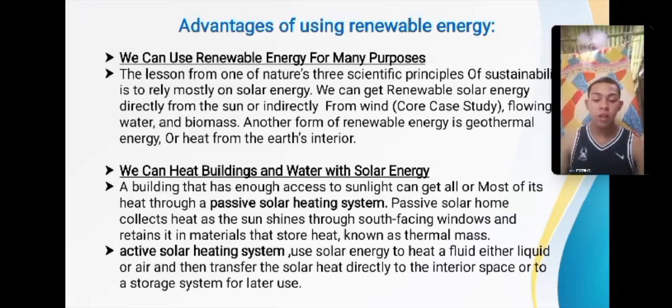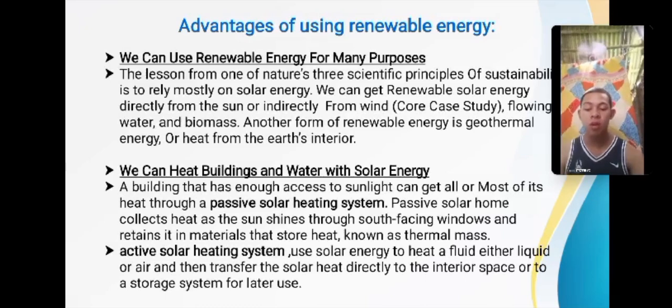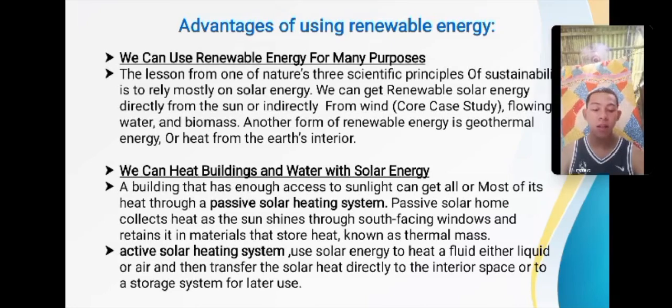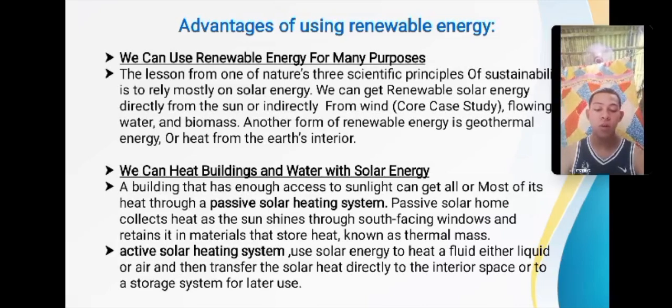Active solar heating systems use solar energy to heat a fluid, either liquid or air, and then transfer the solar heat directly to the interior space or to a storage system for later use. So, active solar heating. This method utilizes mechanical components to collect, store, and distribute solar energy. Solar collectors, typically flat plate panels, absorb sunlight and transfer the heat to a working fluid, often a water or glycol mixture.